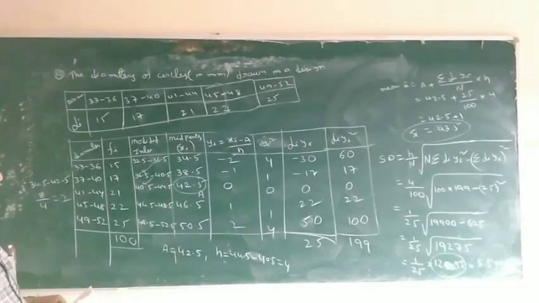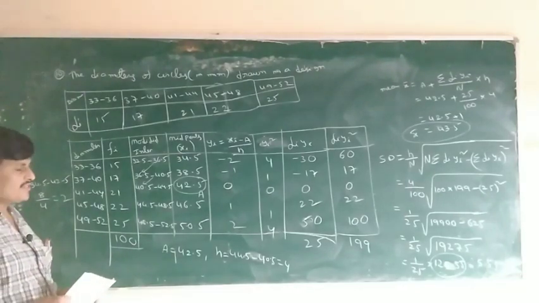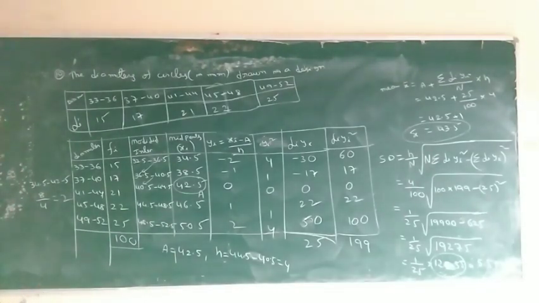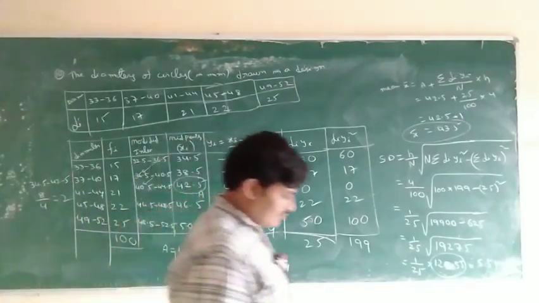Group data, continuous frequency distribution, shortcut method: both types of problems are completed. So tomorrow we are going to the next one. Thank you.